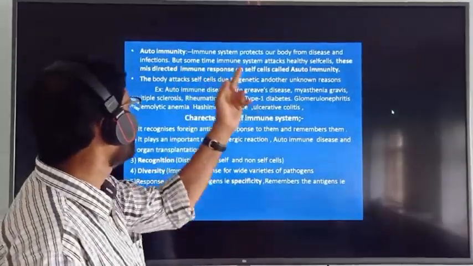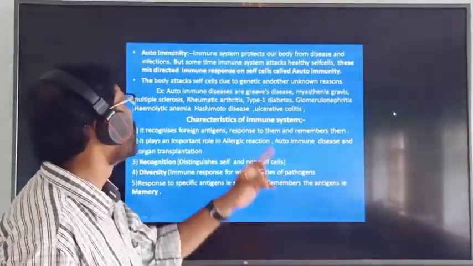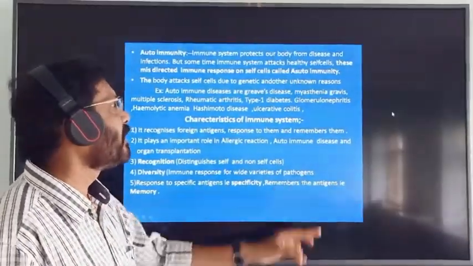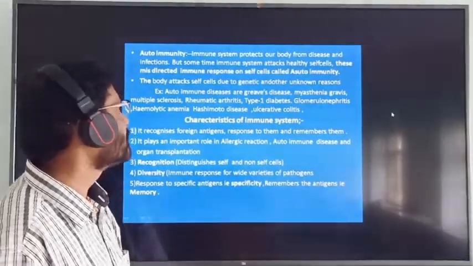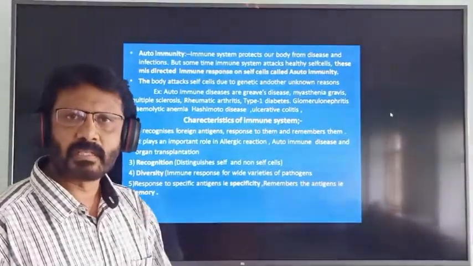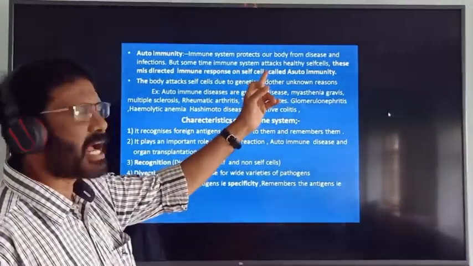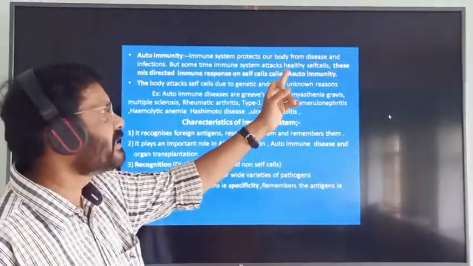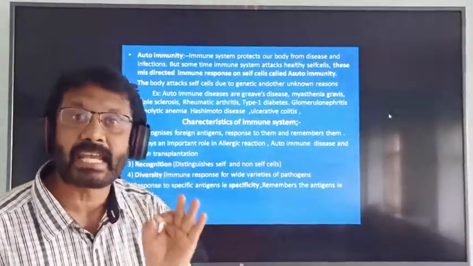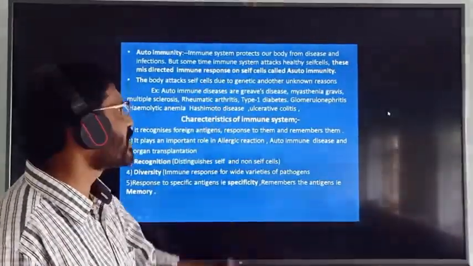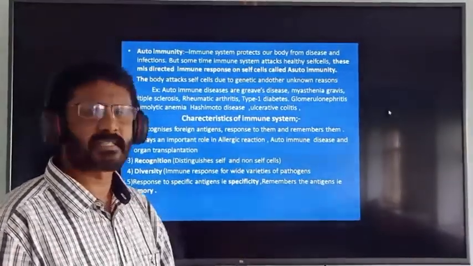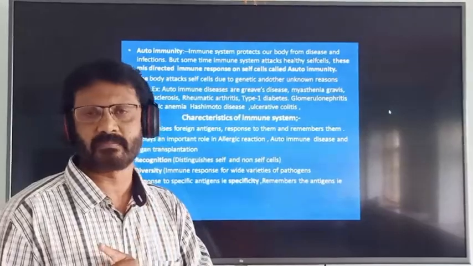So what is autoimmunity? The immune system protects our body from disease and infections. But sometimes the immune system attacks healthy self cells. This misdirected immune response on self cells is called autoimmunity.